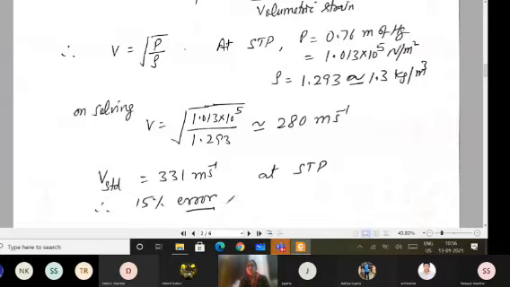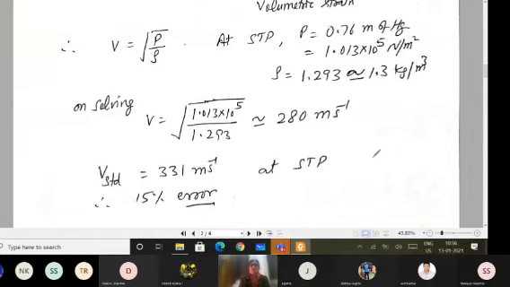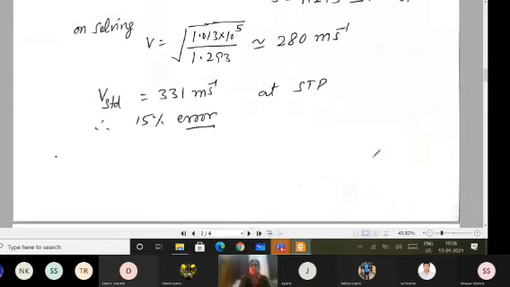And when we do an experiment in the lab, we say that if the error is less than 10%, then the experiment done is correct. But this error is coming more than 10%. It is coming out to be 15%. So it means something is wrong in making all these assumptions. So that is why we have to do the corrections.